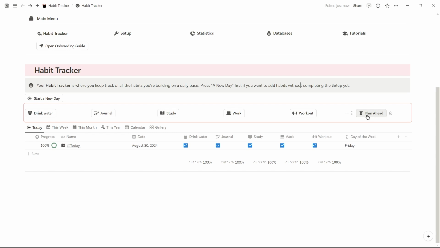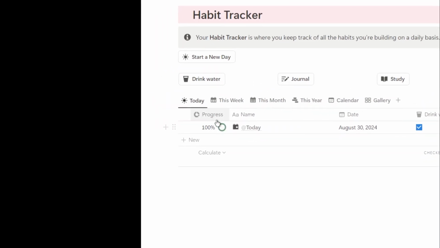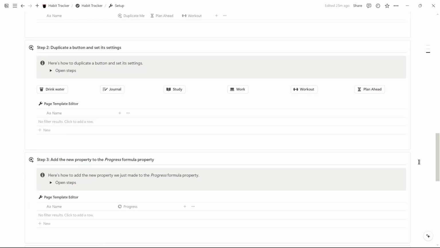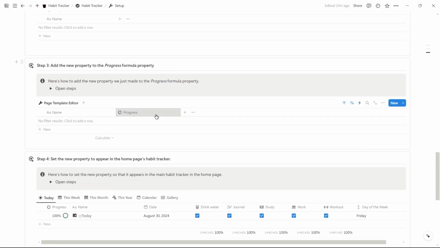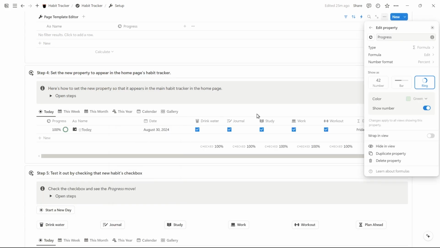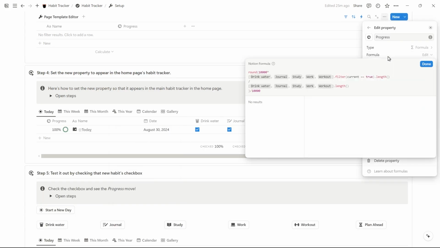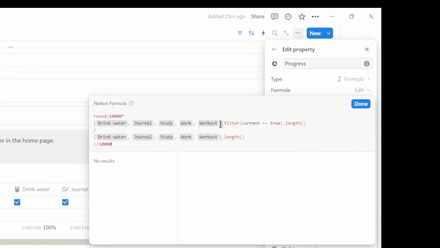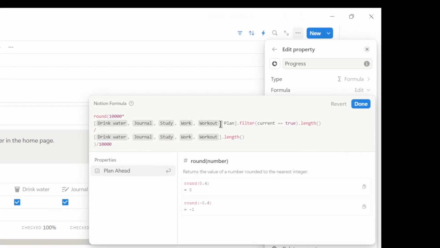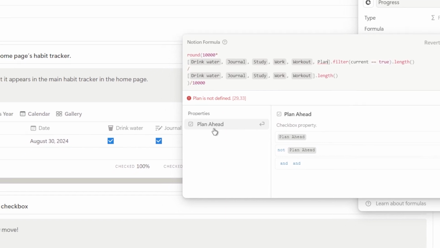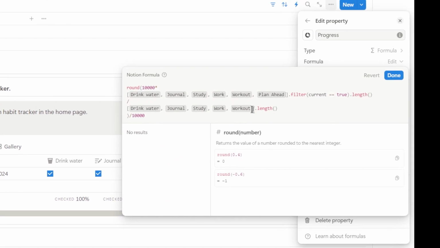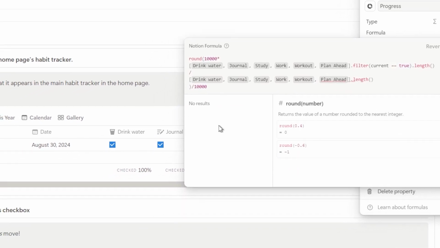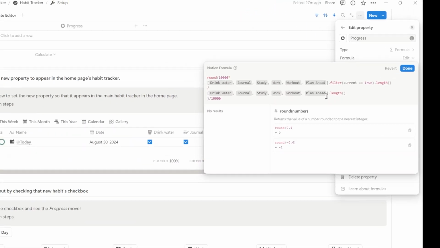Step 3, we add a new property, which is the Plan Ahead habit checkbox, to the Progress Formula property. If you're unfamiliar with how Notion formulas work, you don't need to worry, just follow along. What we do is we click the Progress property, then Edit, then Formula Edit, then we add a comma and space to the last property mentioned in the array. The array is the content denoted by brackets, by the way. And then we type the first few letters of our property, Plan Ahead. The Progress property basically counts all of the habits that we did on a day and divides that by the total number of habits that we have. That's why we need to add the Plan Ahead habit here. And then we press Done.